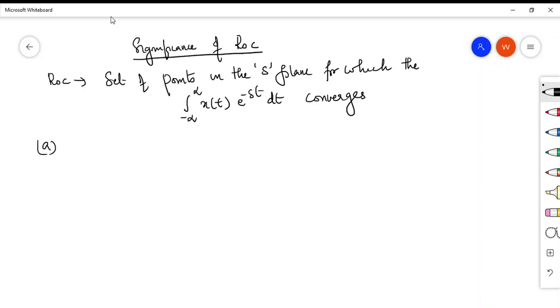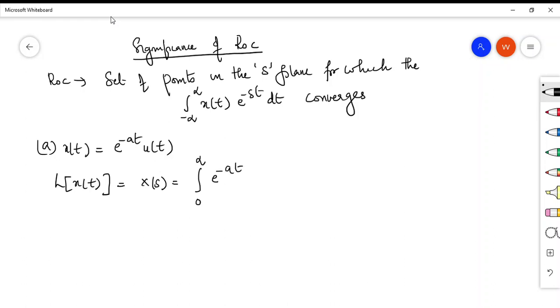Let the first signal be x of t is equal to e raised to minus at u of t. Now, when you find the Laplace transform of this particular signal, Laplace transform of x of t will be equal to X of s. This is equal to integral 0 to infinity e raised to minus at u of t e raised to minus st dt.